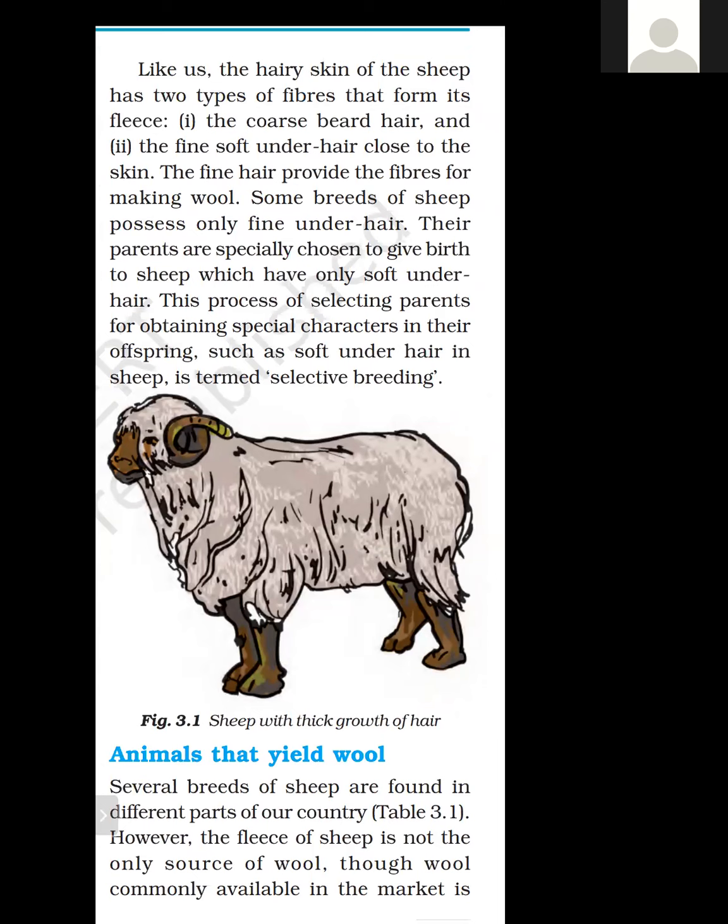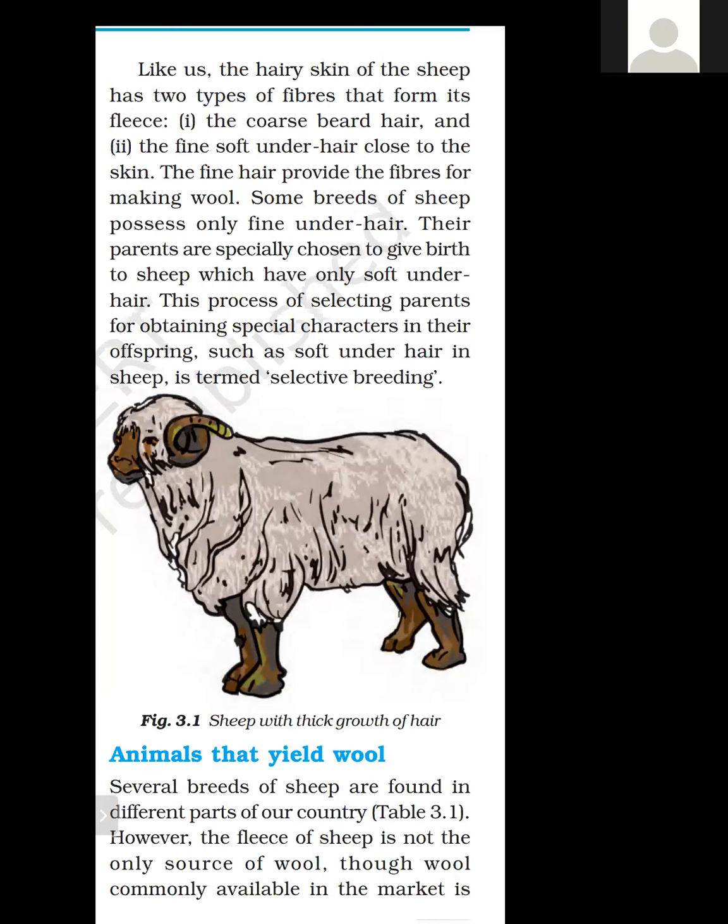Coarse beard hair means the hair found on the beard is coarse, somewhat hard. And the second is the fine soft under hair close to the skin. So close to their skin there are some soft hairs known as under hair. So these two types of hair are there.